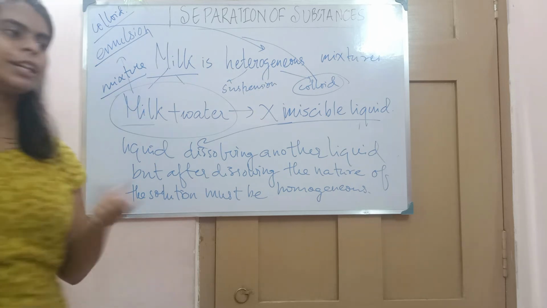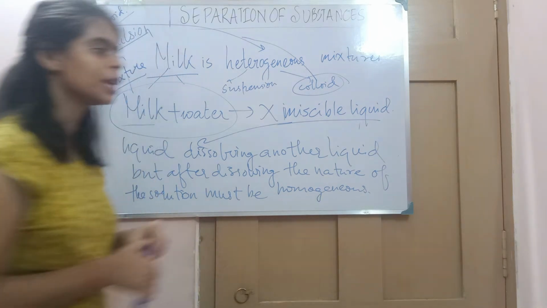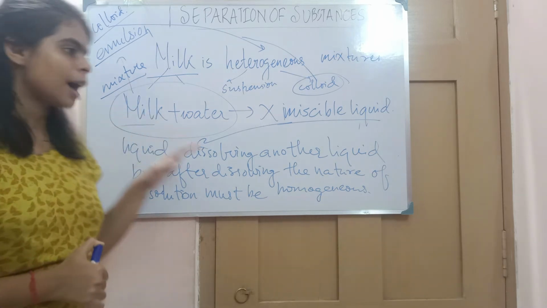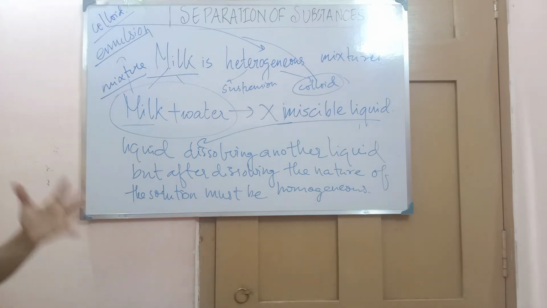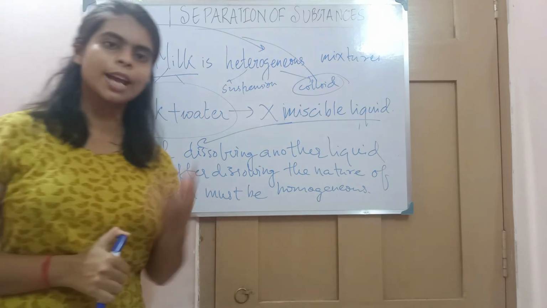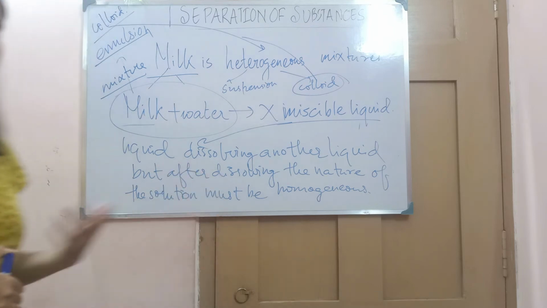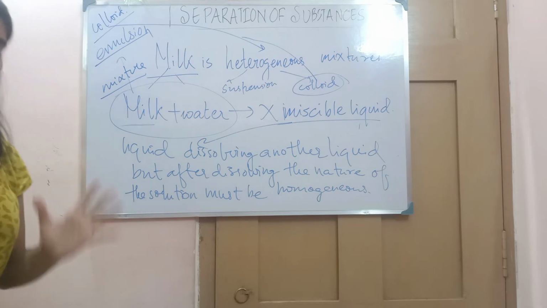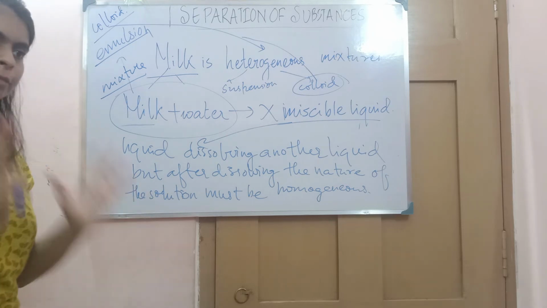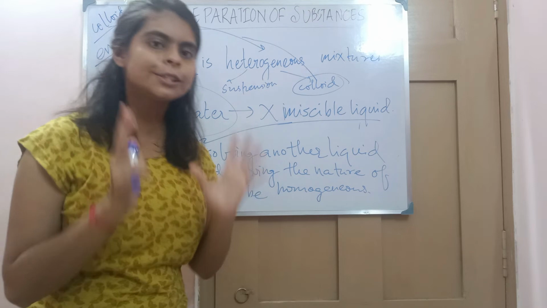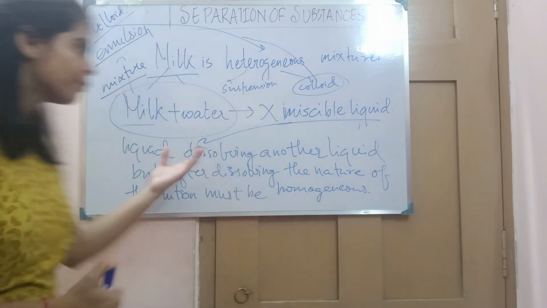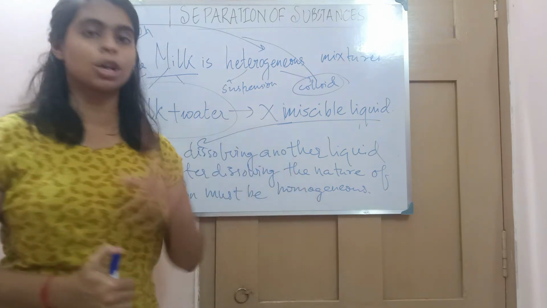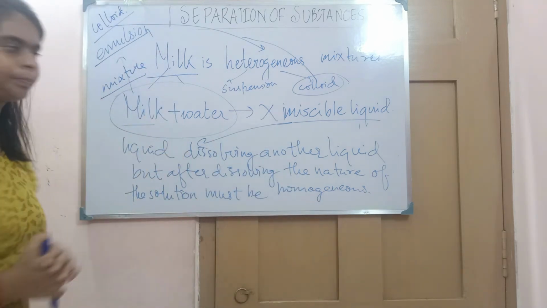Next time, whenever you are giving an example regarding miscible liquids, don't give milk as an example, because milk after mixing with water does not give us a homogeneous mixture. It gives us what? A heterogeneous mixture, and that is why we cannot say it is miscible. Remember, miscible liquids are those that after dissolving into another liquid give us a homogeneous mixture.